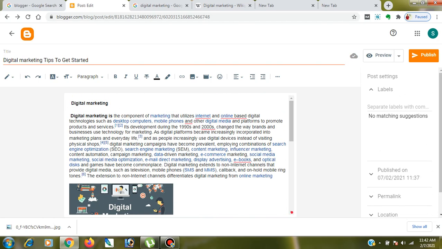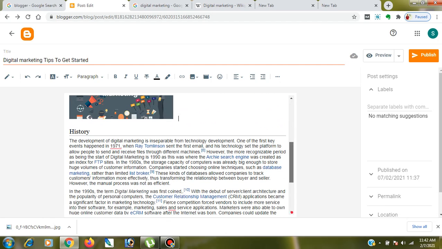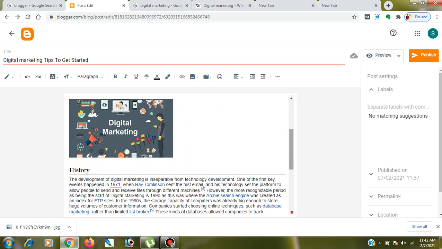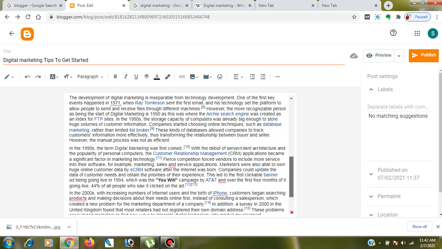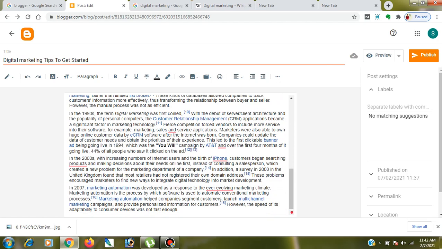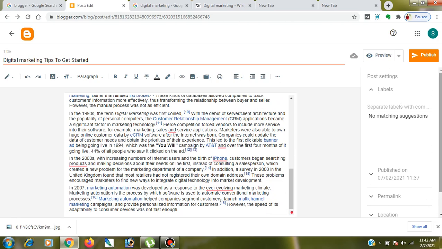What more can we do, guys? This will be your heading, this will be your paragraph, this will be another heading, a subheading you can say. You can add an image with an image alt tag, that will help you to rank your image. Similarly, if you want to add more content, you can add more content, but please write your own content. Okay, write your own content, and you can explore different things from here. I'm not going to explain each and everything, otherwise the video will be very lengthy.